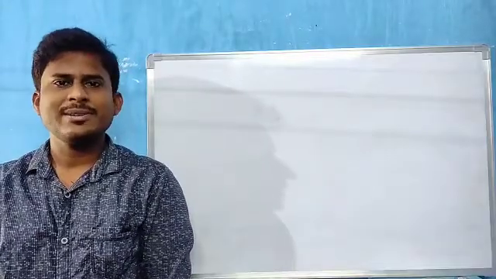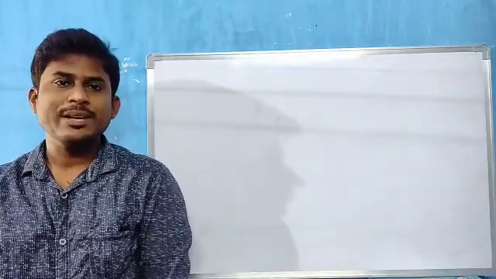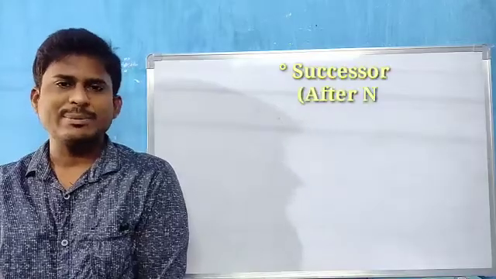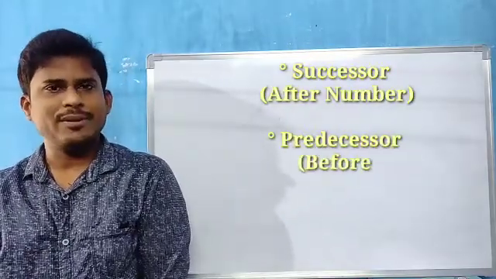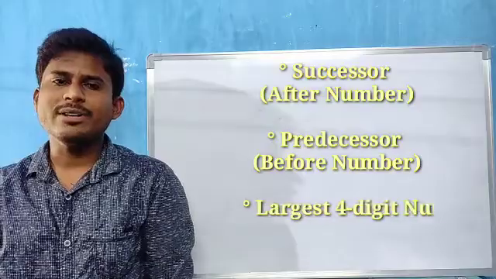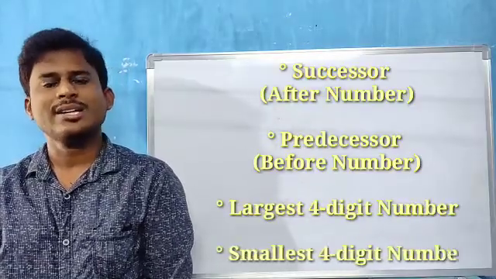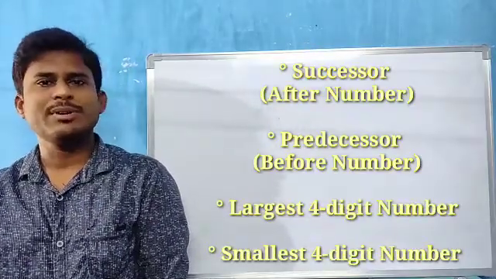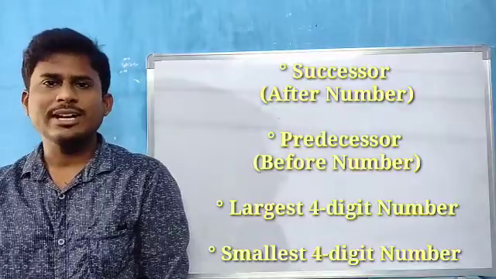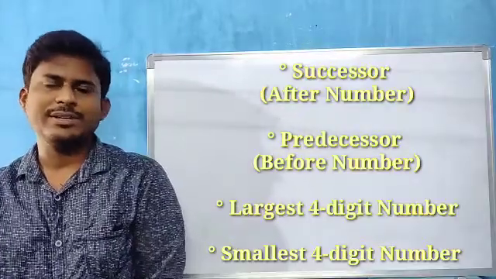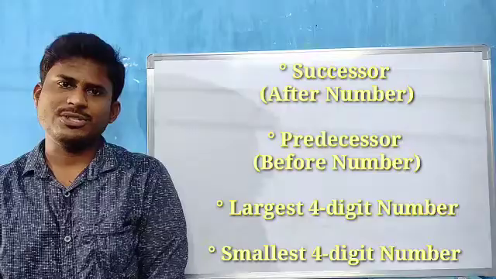Mathematics class. In the previous class we discussed successor, that means after a number, and predecessor, that means before a number, and also we formed the largest 4-digit number as well as the smallest 4-digit number. There are some rules we followed. I hope everyone practiced very well. Now children, let me ask you a few questions.